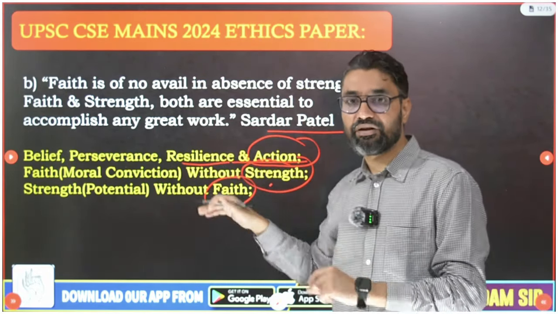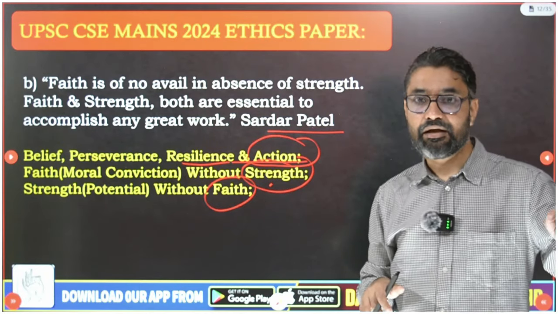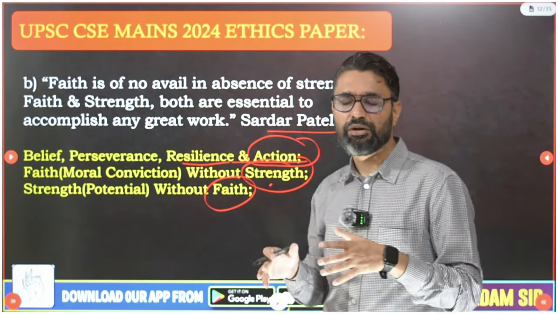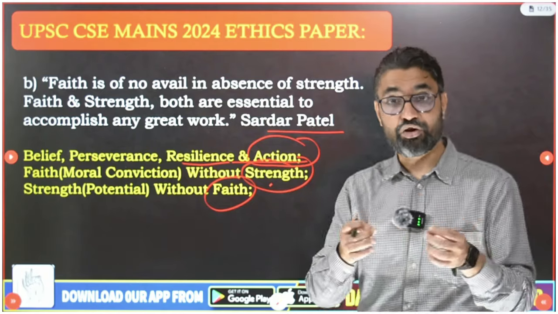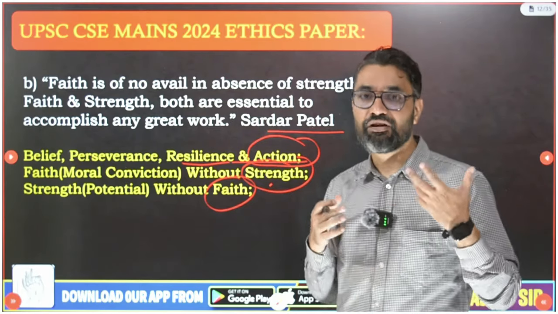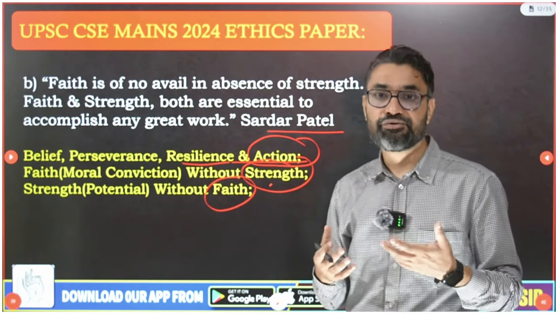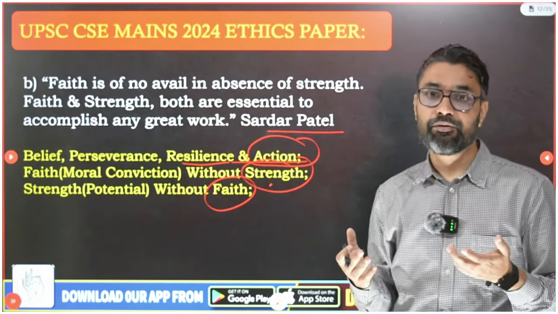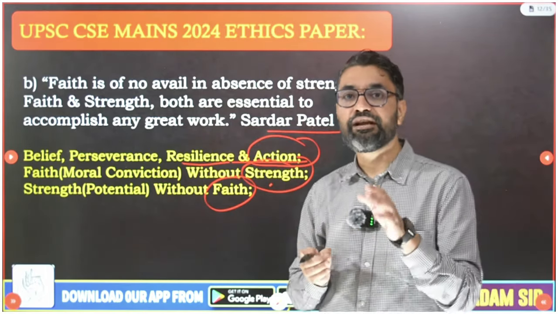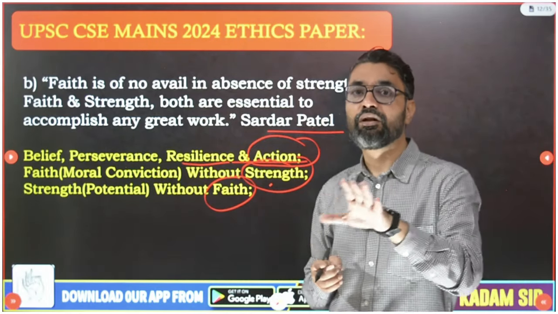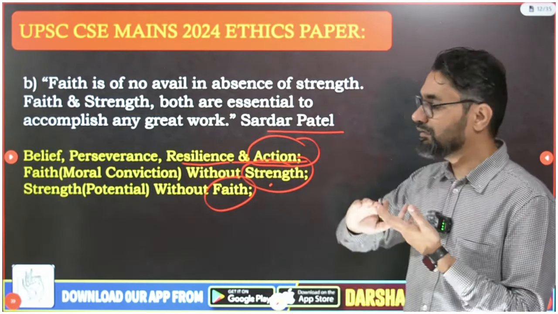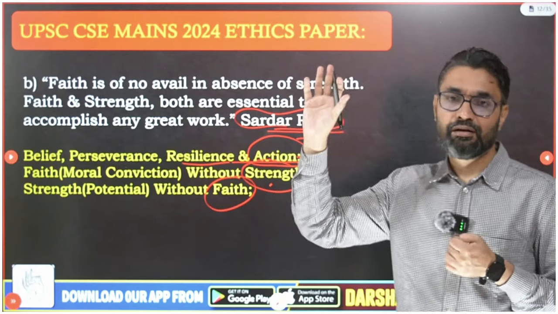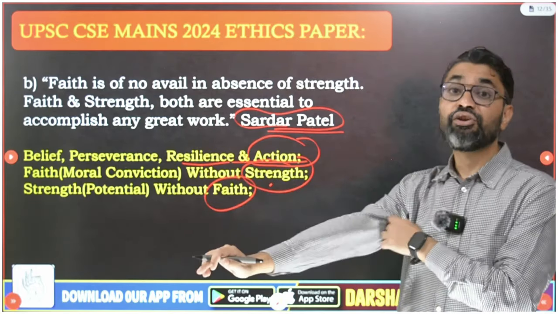Now this question again you have to explain from the present context, and then how you will use it in the present context, use any nation's example. As a nation, we should have physical strength, defense, economic, in all aspects, and also we should have some moral convictions, faith, principles, that what India believes in, Vasudhaiva Kutumbakam, or peace, or universal brotherhood. Then we should be able to get those ideas enforced with moral conviction. So you can answer this at a national level. Here, because Sardar Patel's quote is there, I will write more from a national perspective, but you can write even from an individual perspective.